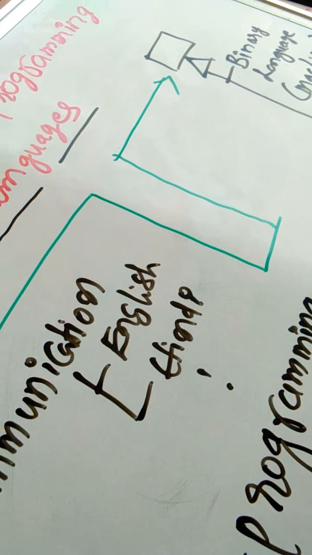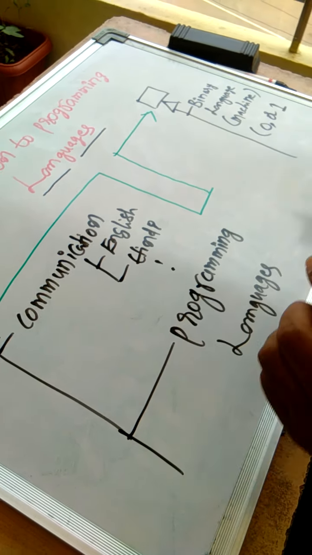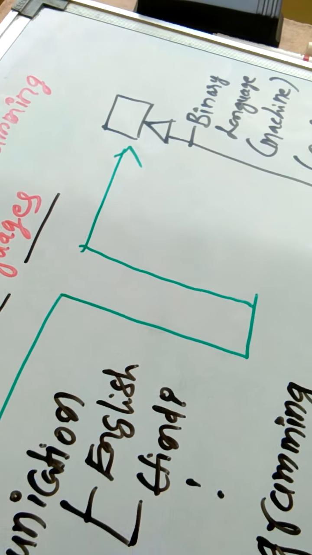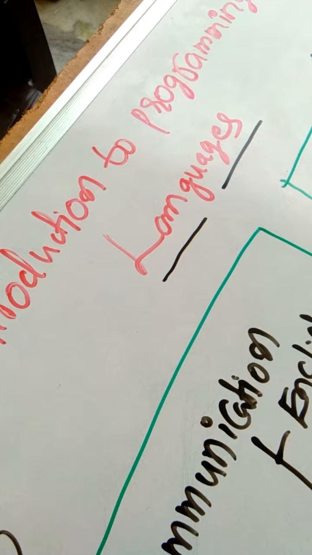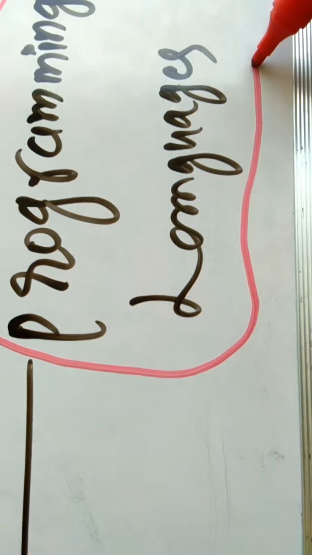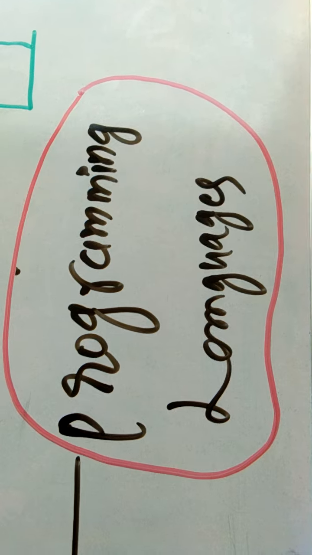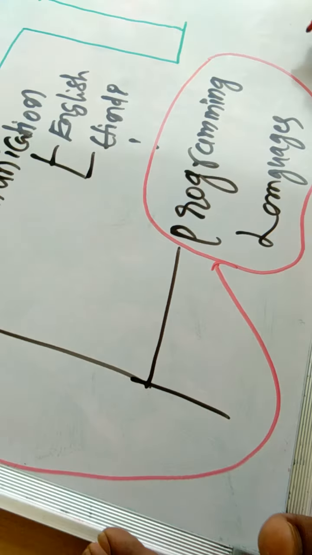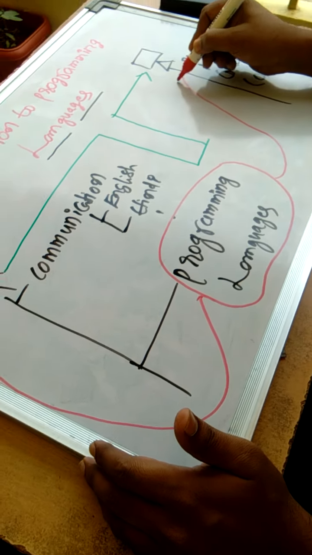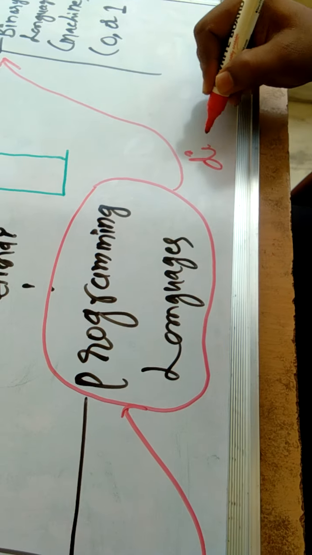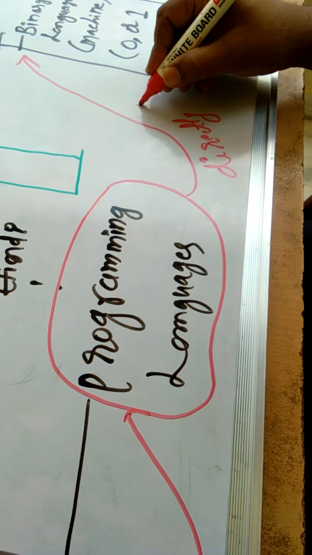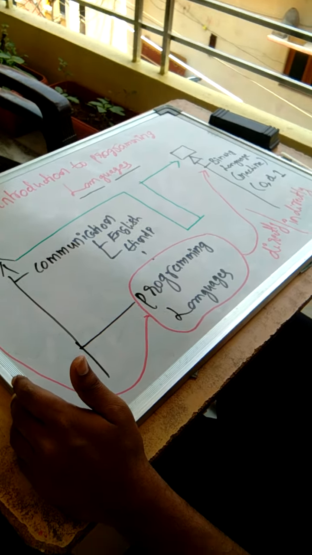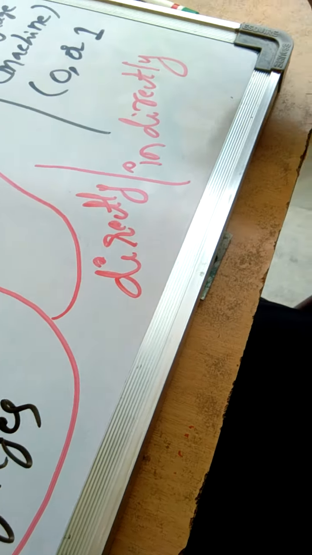How is it happening? If you want to understand the way of communication that takes place between the user and the computer, you have to understand the concept called a programming language. The programming language is being used by the user. This could be directly or indirectly understood by the computer.